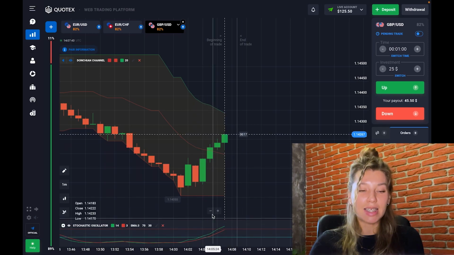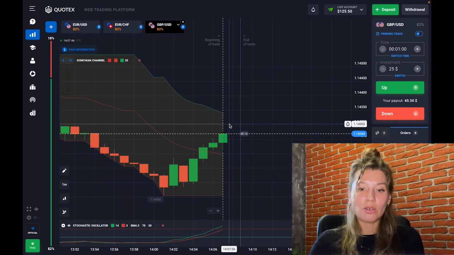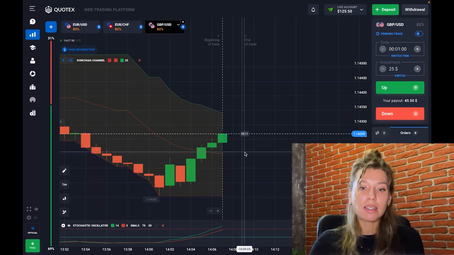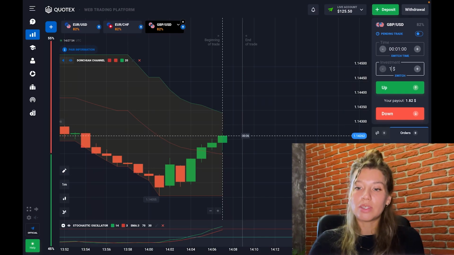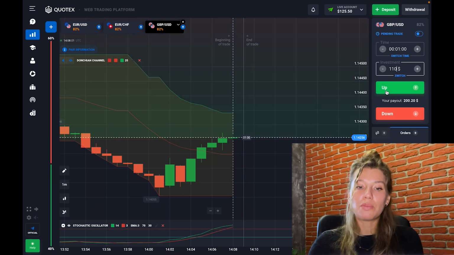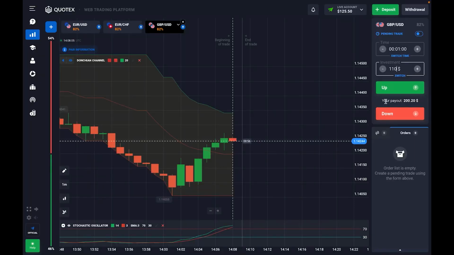You see stochastic is looking up, and the candles are growing higher to the upper band of the Donchian channel. So after this a correction will come soon. That's why I'll trade here with $110. From this moment, friends, be ready to open right now and see what we can do.